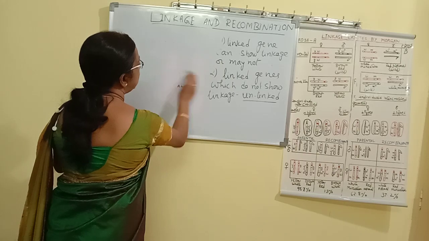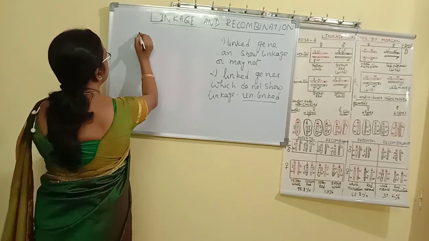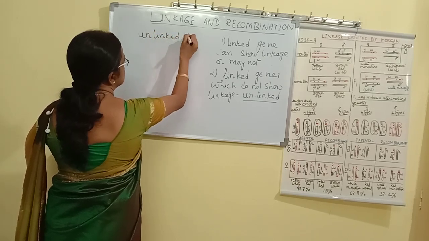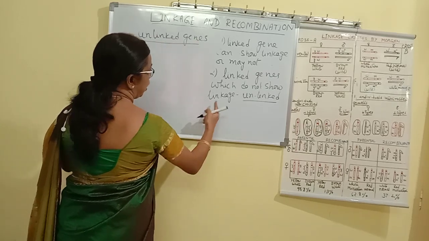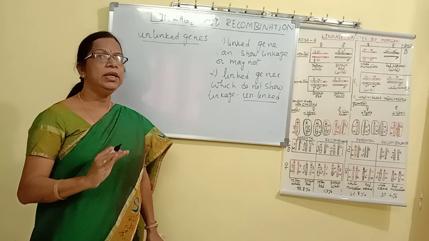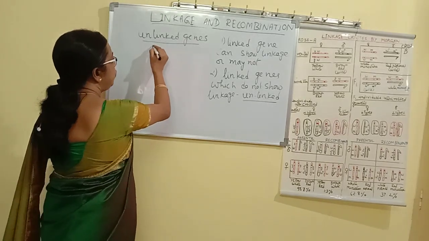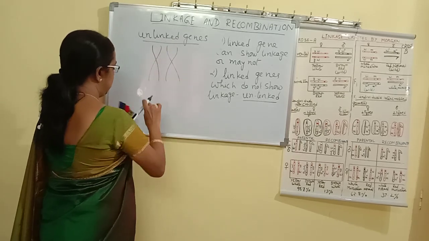Now that we have defined linked genes, let us see what are unlinked genes. One important point about unlinked genes is that they do not show any linkage because they are present very far from each other.